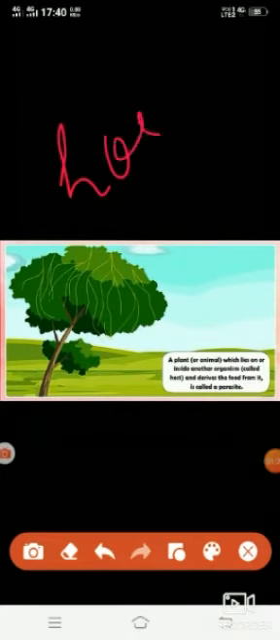First one, that is parasitic nutrition, the mode of nutrition in which plants derive their food from the bodies of some other green plants and animals is called parasitic. The green plant or the animal which provides the food is called the host.